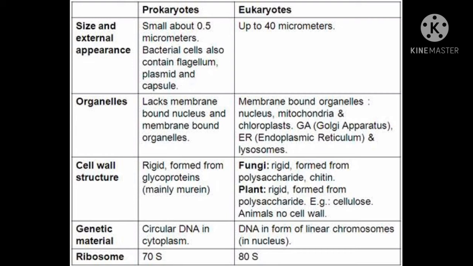Now, genetic material. In case of prokaryotes, there is circular DNA in cytoplasm. Yes, it is scatteredly present in cytoplasm. They don't have any membrane bounded structure. That is known as nucleoid. In case of eukaryote, DNA is in the form of linear chromosomes in the nucleus. A number of chromosomes are present, and that nucleus is surrounded by a membrane bounded structure. Again, ribosome. In case of prokaryotes, they have the 70S, and in case of eukaryotes, they have the 80S ribosomes. Okay, so these are the general characteristics of prokaryotes and eukaryotes.